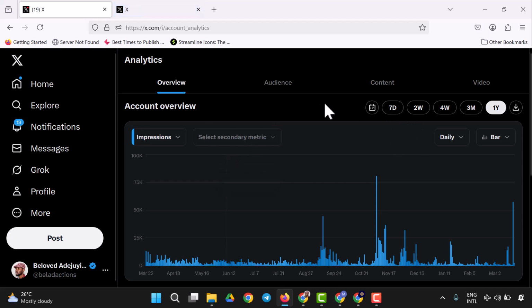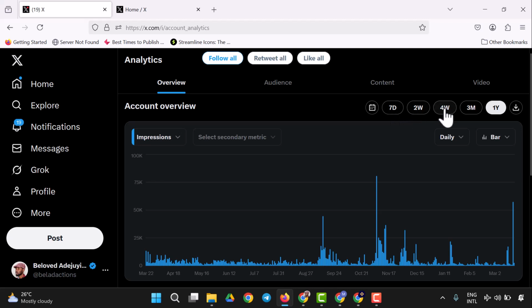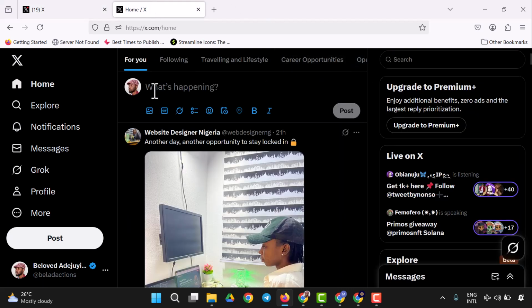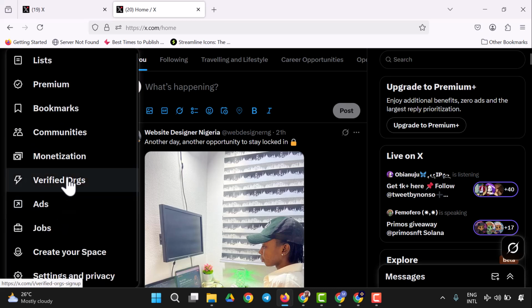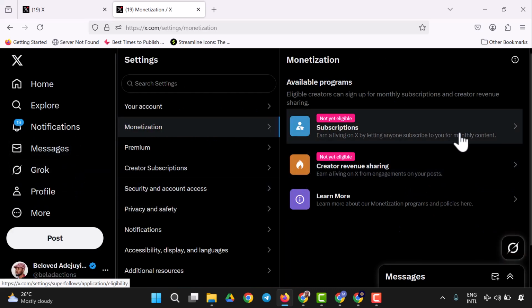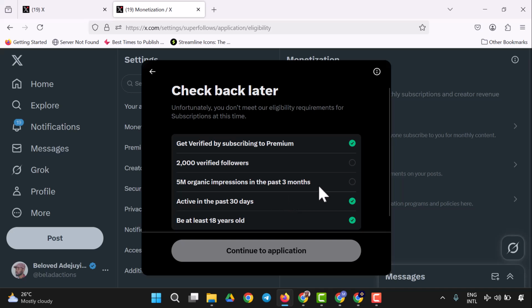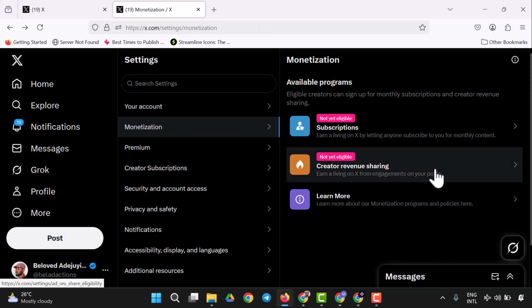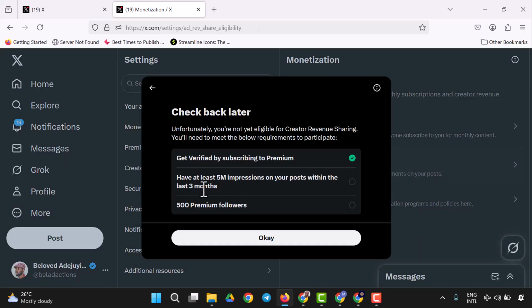From the account overview, we have the 7 days overview of your analytics. We have 2 weeks, 4 weeks, and 3 months, and 3 months is the one required for us to hit the monetization. Remember when I talked about monetization, it was saying something about having 3 million impressions in 3 months and 2,000 verified followers. Those are the things we want to confirm. While in creator revenue sharing from X, that's the X monetization program itself, it's still the same 5 million impressions in 3 months and 500 premium followers.